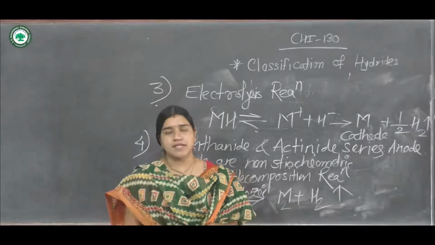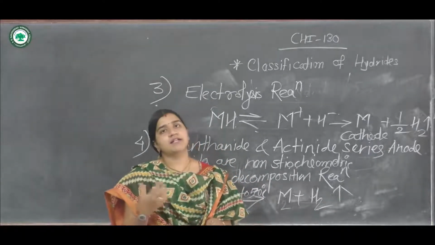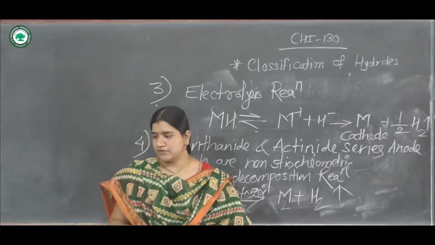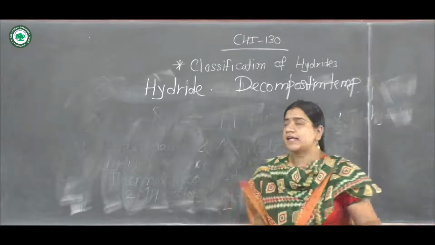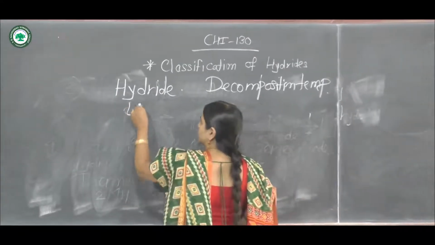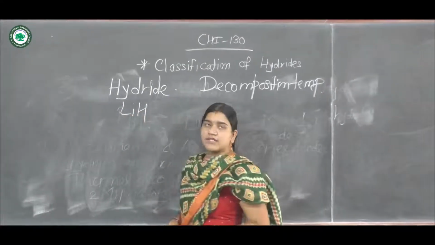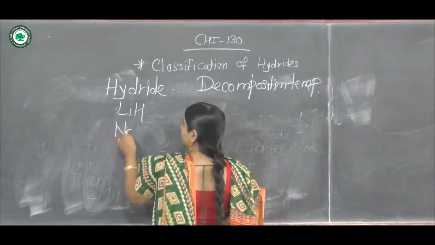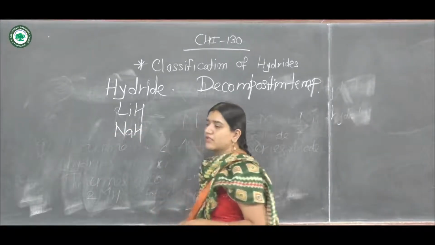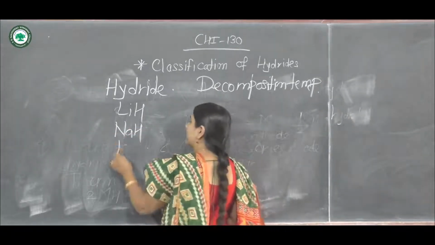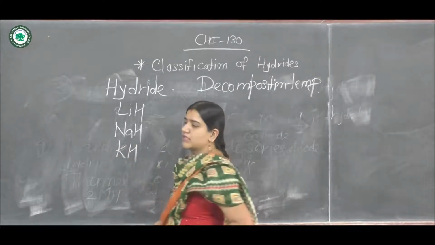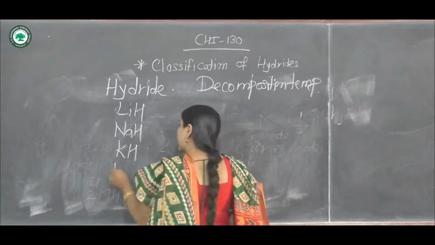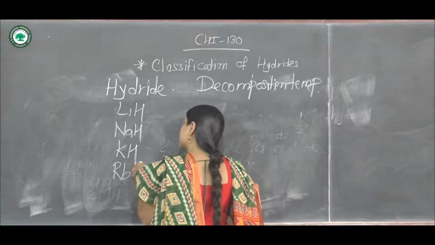So we will see the hydrides and their decomposition temperatures. This is our next point. For the hydrides, the first one is lithium hydride, the second one is sodium hydride, the third one is potassium hydride, the fourth one is rubidium hydride, and the fifth one is cesium hydride.